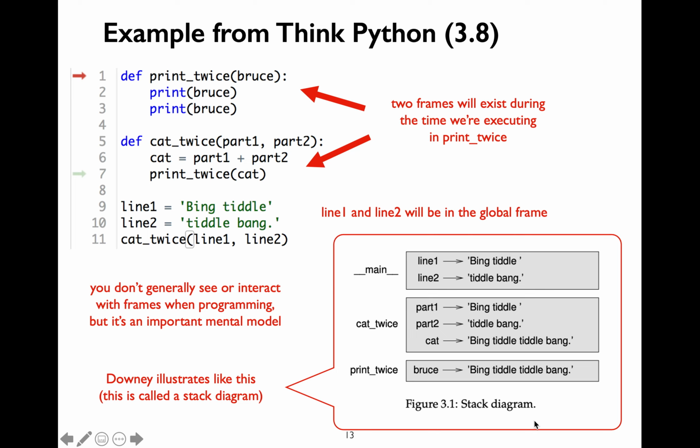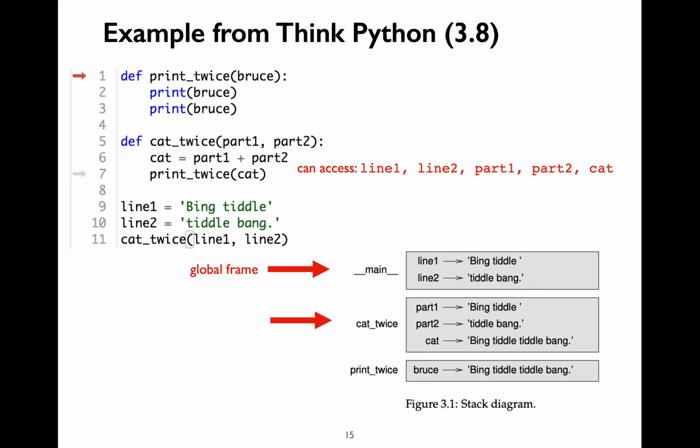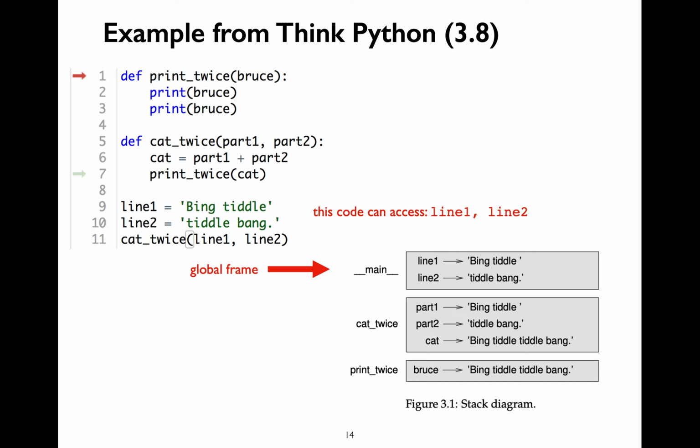The diagram is known as a stack diagram. Sometimes frames are referred to as stacked frames. Let's try to understand the frames here. The first box is the global frame, which holds the variables line1 and line2. The second box is the cat_twice frame when we call the cat_twice function.